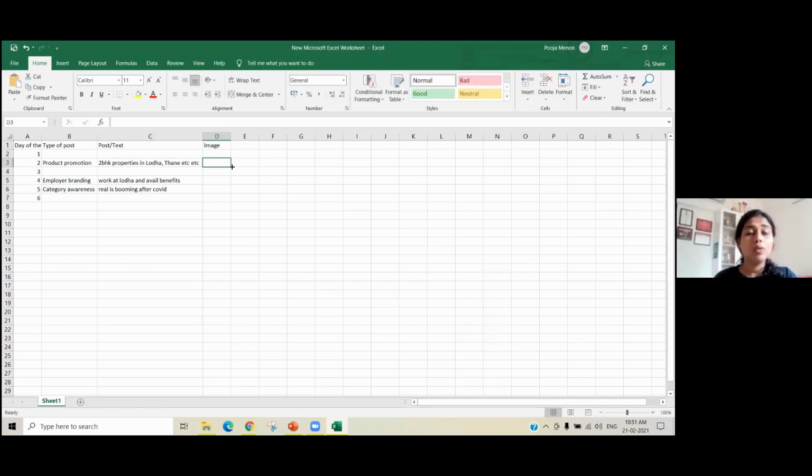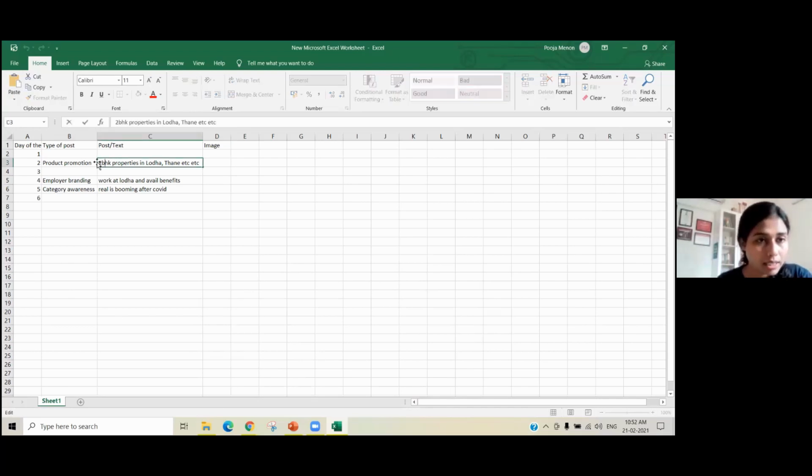You will give this post to your graphic designer, or if you're the designer, however it works, you will have images created for each of these posts. These images will then be uploaded on Google Drive with the date. The name of the image will be renamed as 2nd March. It'll have an image here. You will do this for all 30 days. This will then be given to your social media strategist, social media manager, or your account manager. One of these people will take this Excel sheet and copy paste this line. So imagine it is this line.